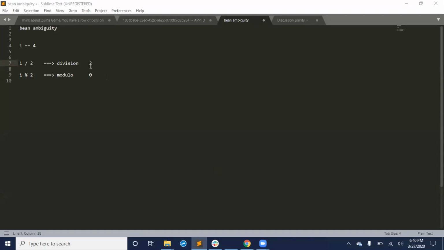Anjali, can you explain what i modulo 2 means? Tahani, what does it mean? Line number 9. i modulus 2 means whatever number is in i, when we divide it by 2, the result is the remainder. Like if i is equal to 4, when we divide 4 by 2, the answer is 2 and the remainder will be 0. And the 0 is called the modulus, modulo in Java. Have you understood, Tahani? Yes, I got it.